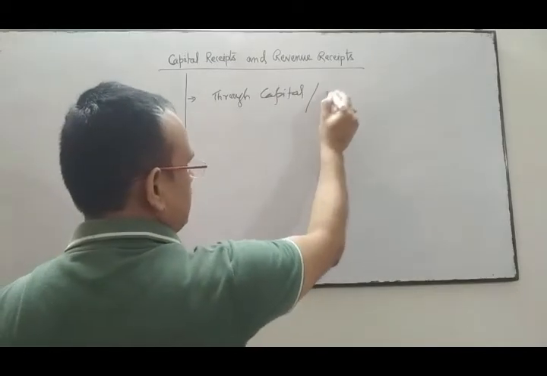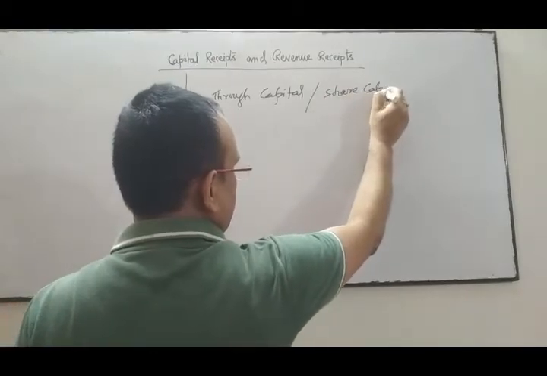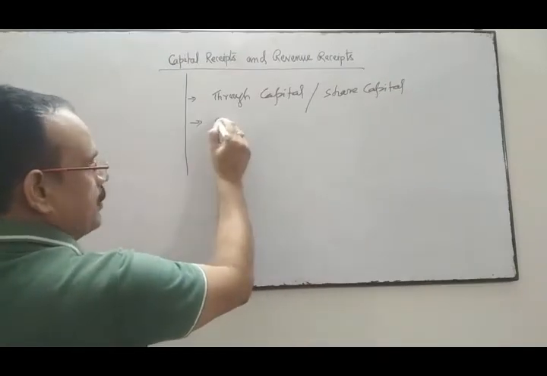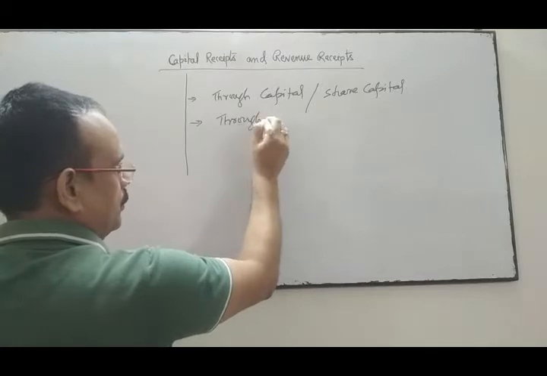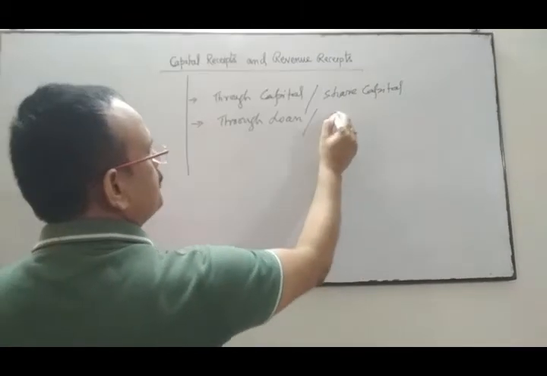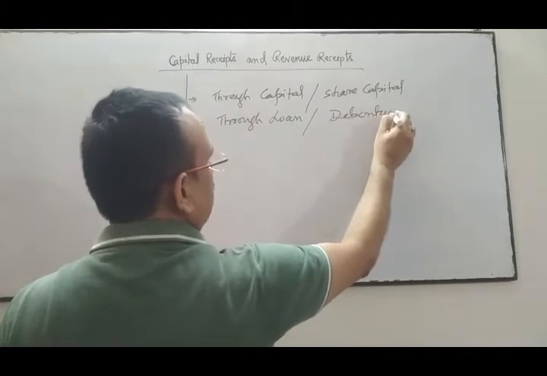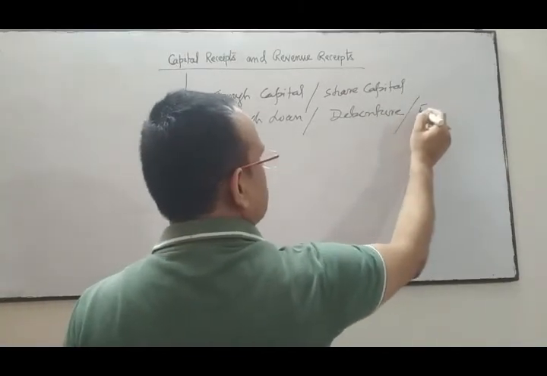or you can say share capital for a company, amount received through loan or debenture, or through FD, fixed deposit.